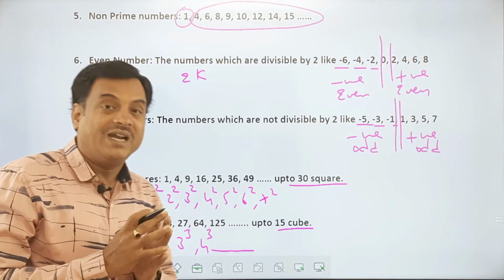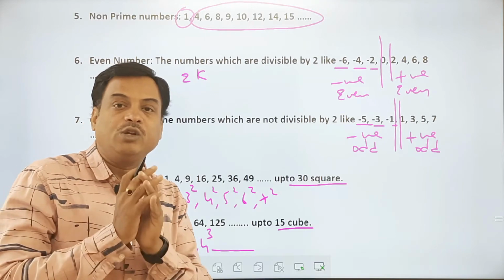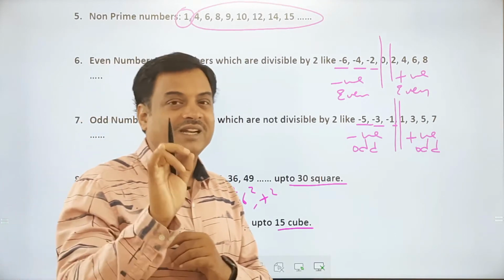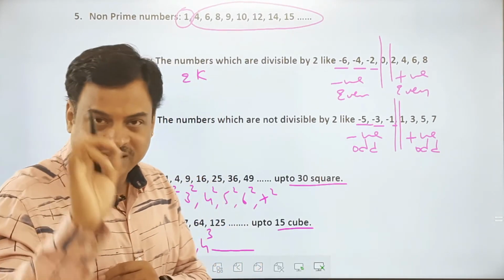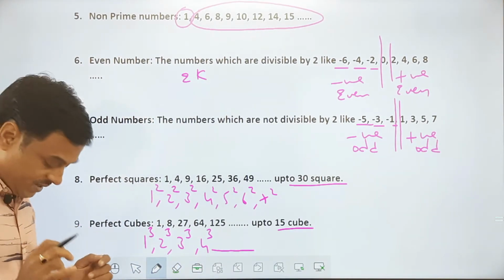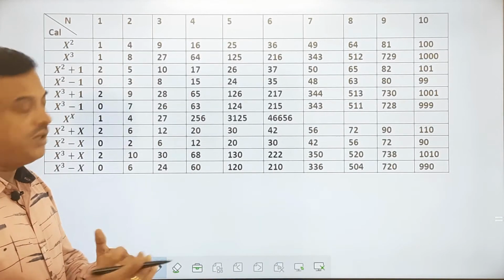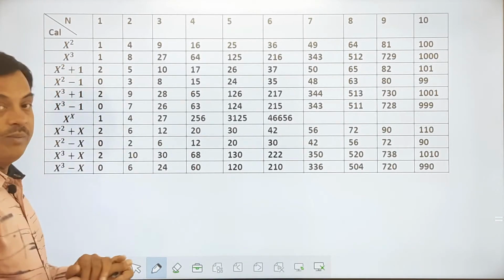So for numbers and letter series, I make one table. That table you need to practice. Whenever you see any number, you should be able to say something about that number. Then automatically you are good at practice with numbers and letter series. Okay. So for additional practice, you practice this table, please, all of you.